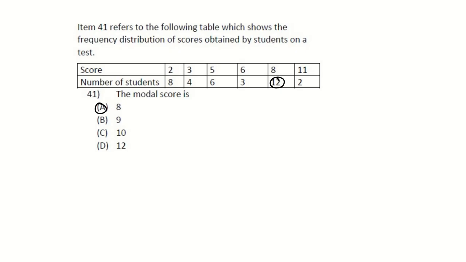All right. Now let's look at this one. So first off, let's read it. Item 42 refers to the following diagram of a cumulative frequency curve, which shows the marks obtained by 200 students. What is the lower quartile of the marks scored by the 200 students? Lower quartile just means we are looking at a quarter.